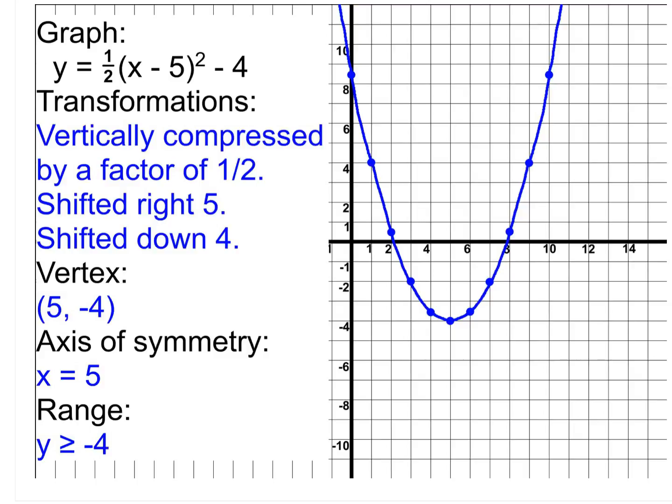Axis of symmetry. Remember that the axis of symmetry is that vertical line that passes through your vertex. And so we're actually giving the equation of that vertical line. That's why we have to have the x equals in it. Without the x equals, it's just a number. The x equals makes it a vertical line. And then finally, the range, y greater than or equal to -4, because the range is a description about which y values are included on the graph. And so in this case, you can see they start down at -4, and then all the y values are above it. So that's why it's greater than or equal to.